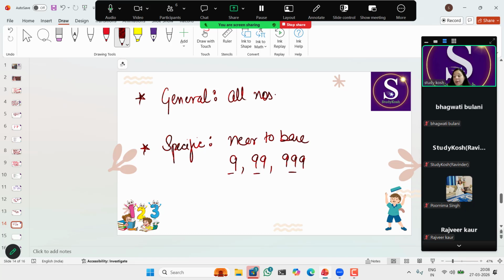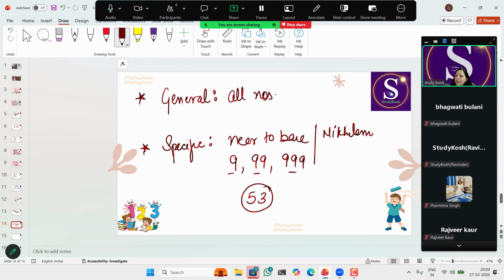Now, what is transpose of a number? If we have a number that is 7, so 7 is a positive number. So transpose of 7 is minus 7. But in Vedic, we'll write it like this: 7 bar. So 7 bar means minus 7. So it is a negative number. So this is the transpose of this positive number. Or if we have a negative number and we change it to a positive, then that is the transpose of that number. So whenever we are changing a positive number to a negative number, or a negative number to a positive number, that is a transpose of that particular number.